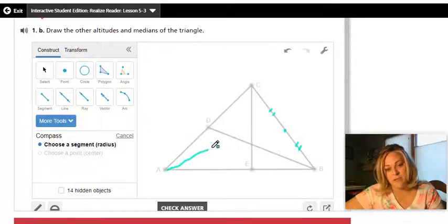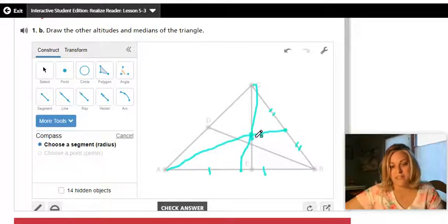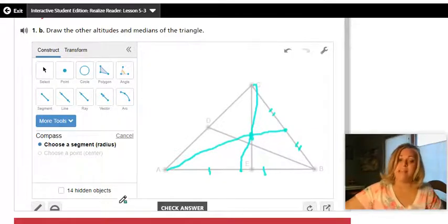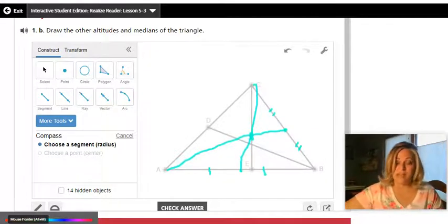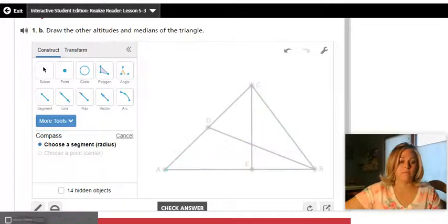And I'm hoping what you'll notice is when you do this and you find the midpoint of this side, maybe it's right on there, midpoint, and you go to the vertex, they will be concurrent. So all of them will come together at one point. That's for the medians. Then you're going to do the exact same thing for the altitudes. And again, it might be easier on a piece of paper because sometimes the program is a little bit harder to use.